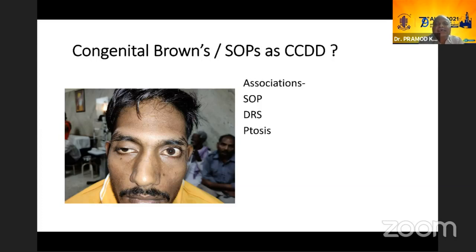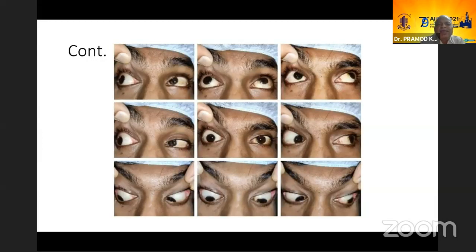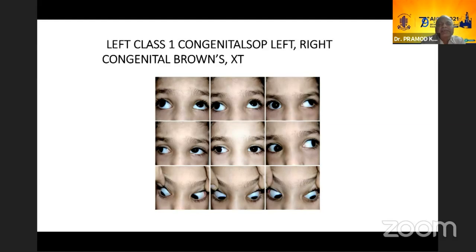Now, Browns, as we said, these are both two sides of the same coin, and these have been known to be associated with SOP and vice versa, DRS and ptosis, conjunctival ptosis. So you have the same patient with the right Browns. The eye is not able to elevate well, and in abduction it is elevating well, but there is no aberrant innervation in this patient. Now you look at this patient, it is right Browns and left class 1 SOP. The same child, as I was saying, that they are the two sides of the coin. In one eye he has Browns and the other eye he has SOP.